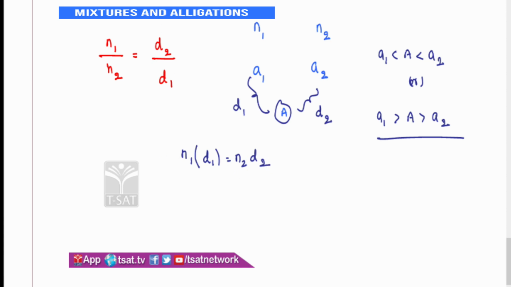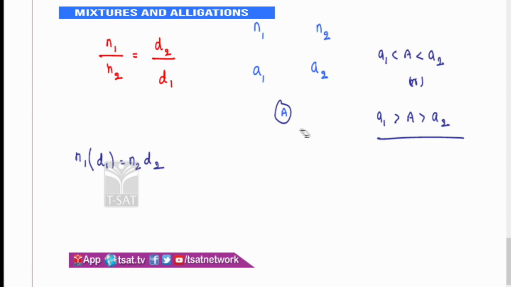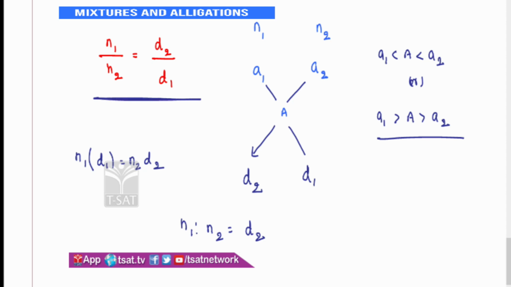Suppose if I wish to get N1 is to N2 here, how do I find out the ratio? The general basic formula of alligations is, you take the difference. Here the difference between A2 and A, we say it is D2. We are taking D2 here, and we are taking this difference D1 here. Now, can we say N1 is to N2 is equal to D2 is to D1? That's what we are getting here.